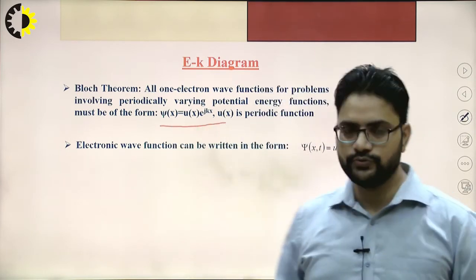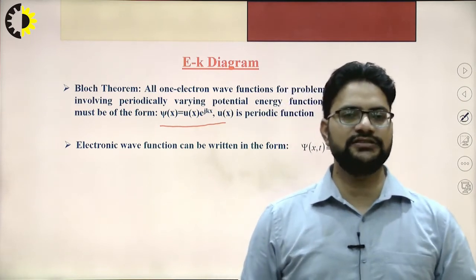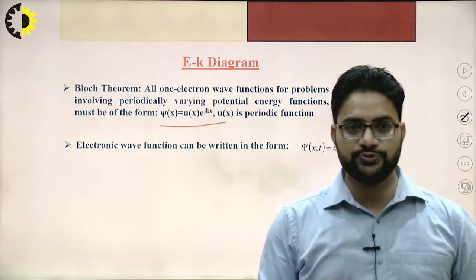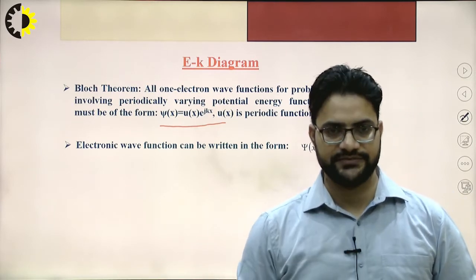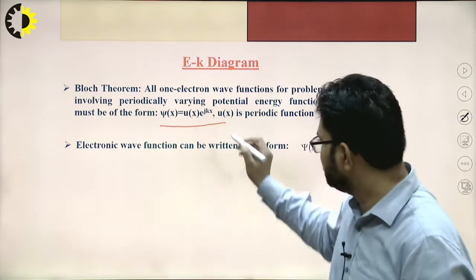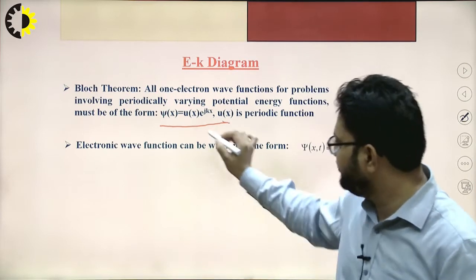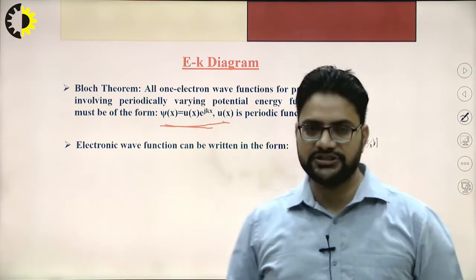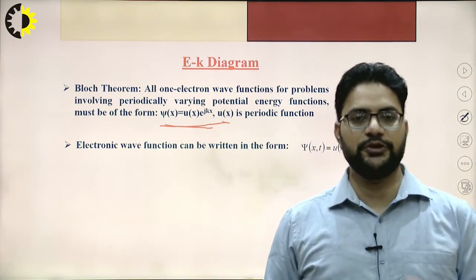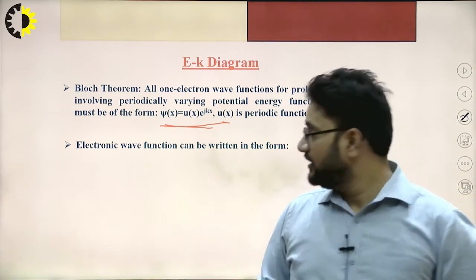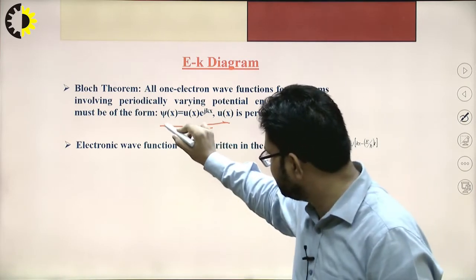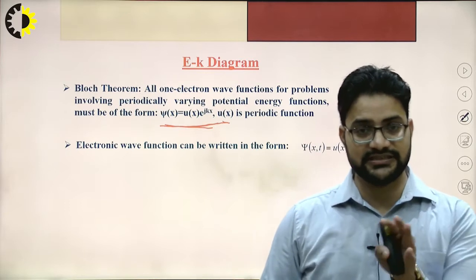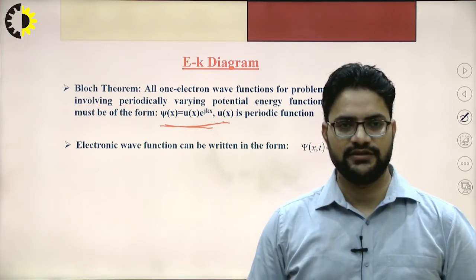psi(x) = u(x) e^(jkx), where u(x) denotes the periodic function. So this u(x) is the periodic function, and we have written the periodically varying potential function this way. You must notice that this is a position dependent function. It is independent of time.